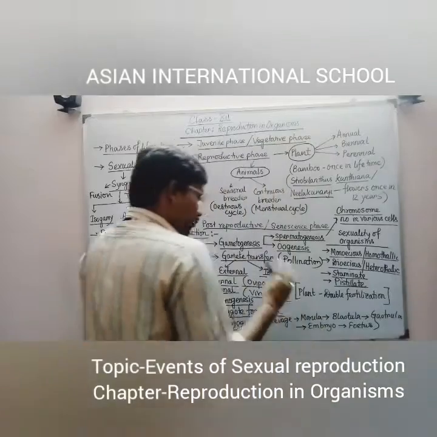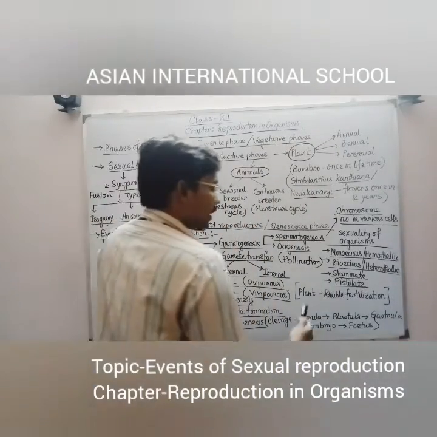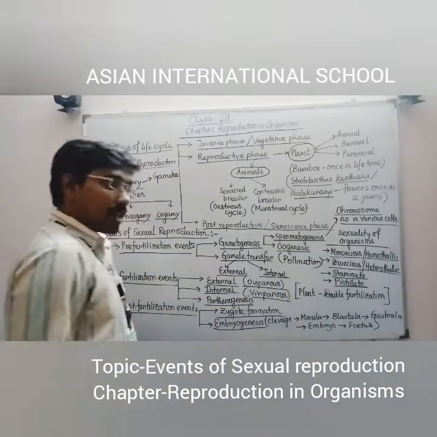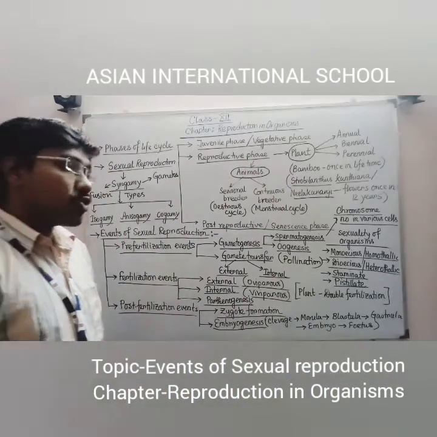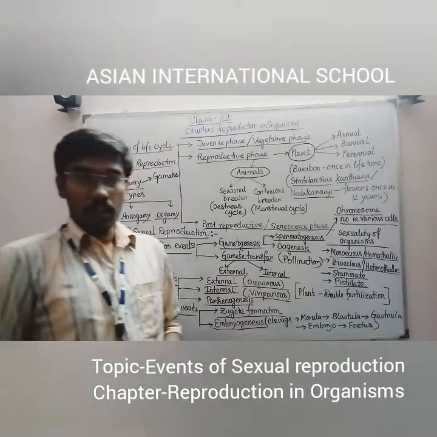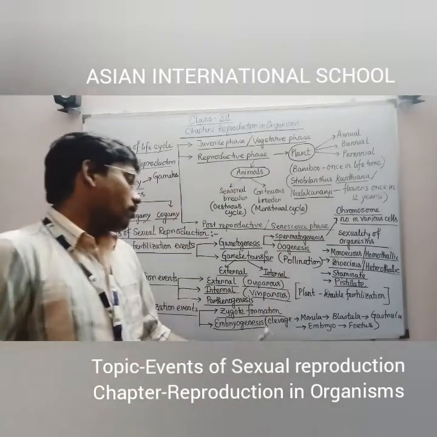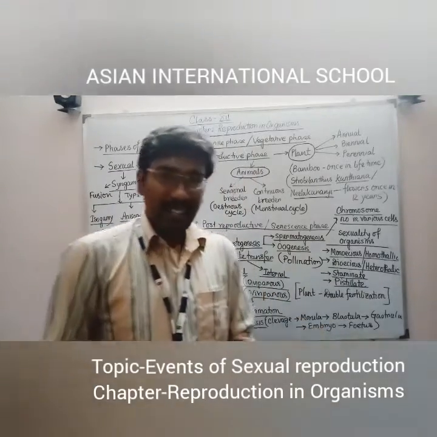From those layers, different body tissues form in the embryo, and that embryo develops into the fetus, the developed individual organism, and after forming the fetus it comes out from the mother's womb. So this is the entire process of embryogenesis, starting from cleavage up to the fetus.